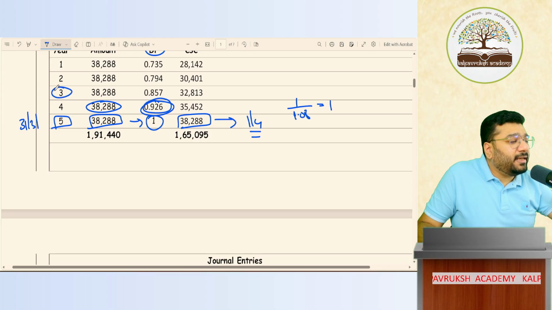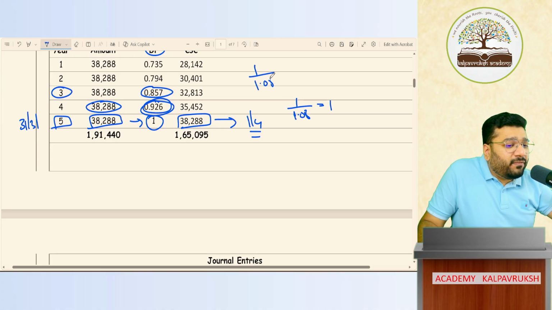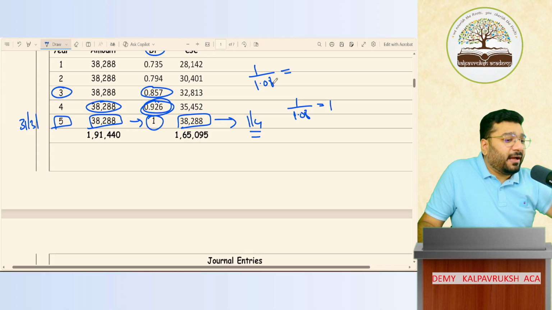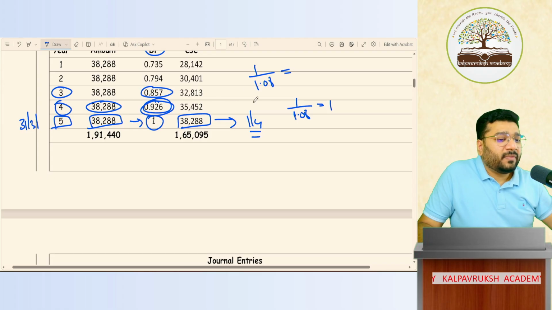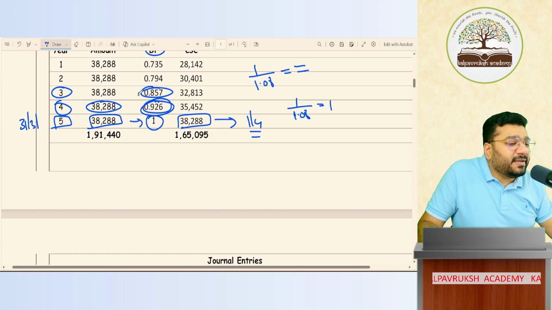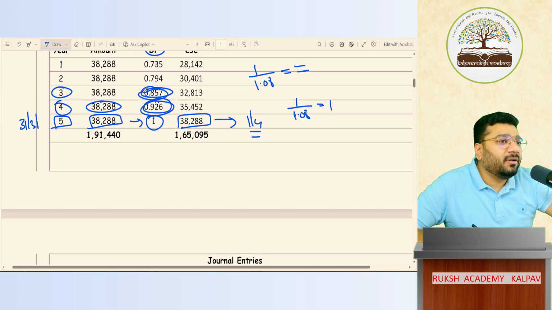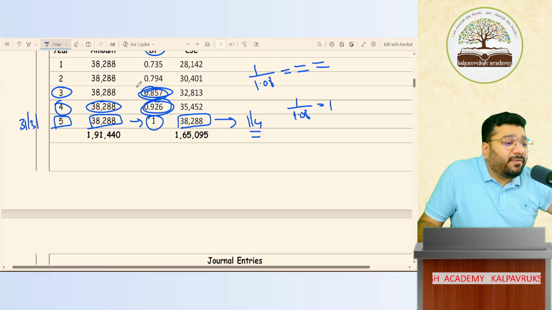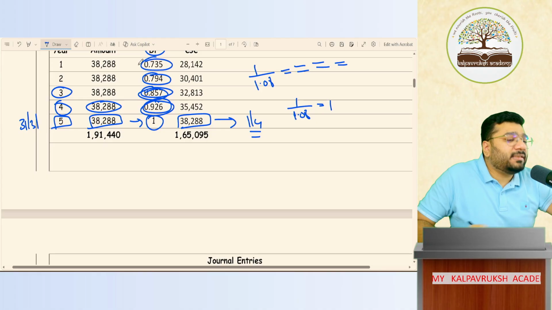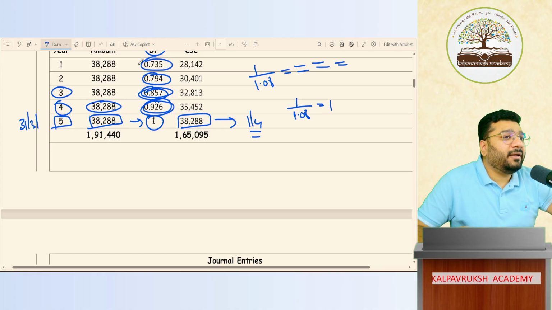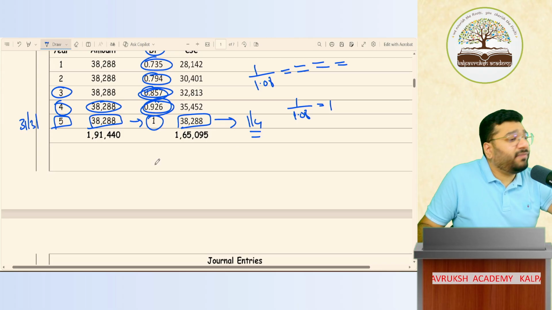Now come to year 3. How do I get this discounting rate? ஒண்ணு இல்லைங்க, 1.08 you've done. No, equal to press பண்ணீங்கன்னா 4th year ஓட வரும். One more time equal to if you press, you will get the previous year, which is 0.857. Got it? Not got it? One more time you press equal to, you will get 0.794. One more time equal to you press, you will get 0.735. Got it? Not got it? So now I'm talking about the first year.